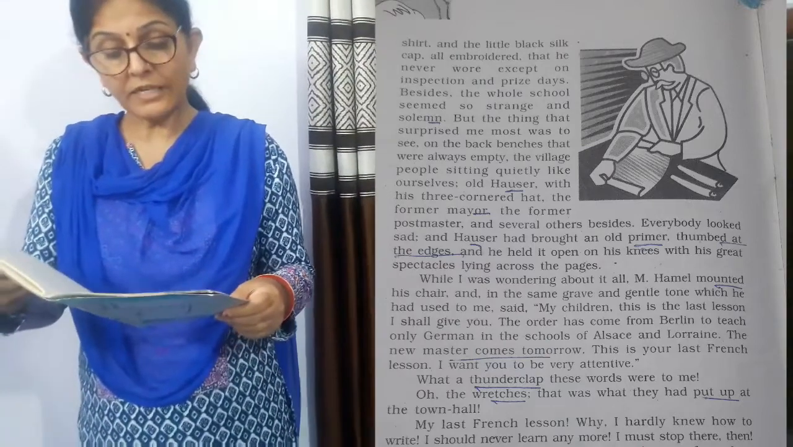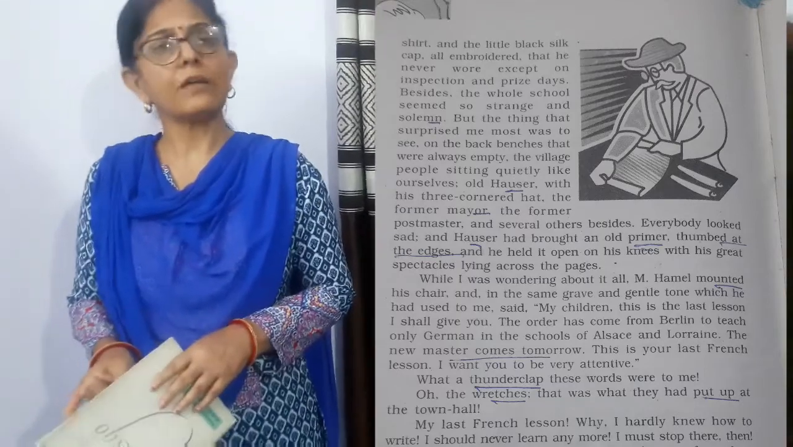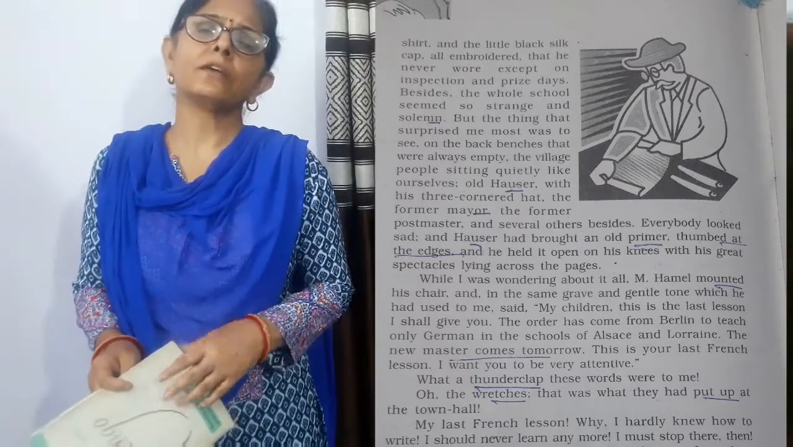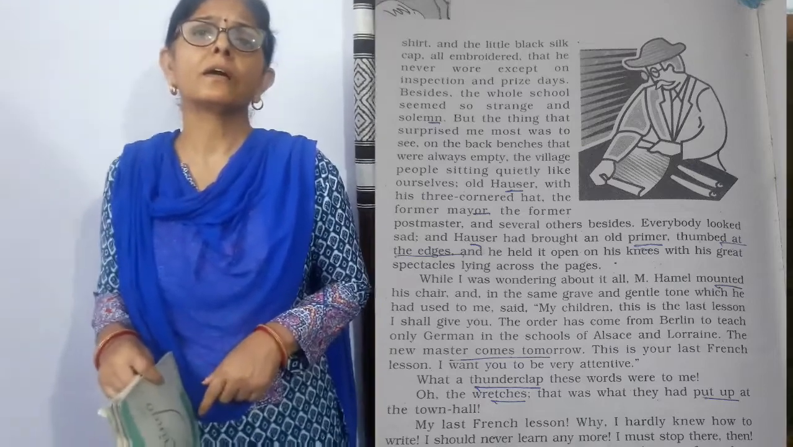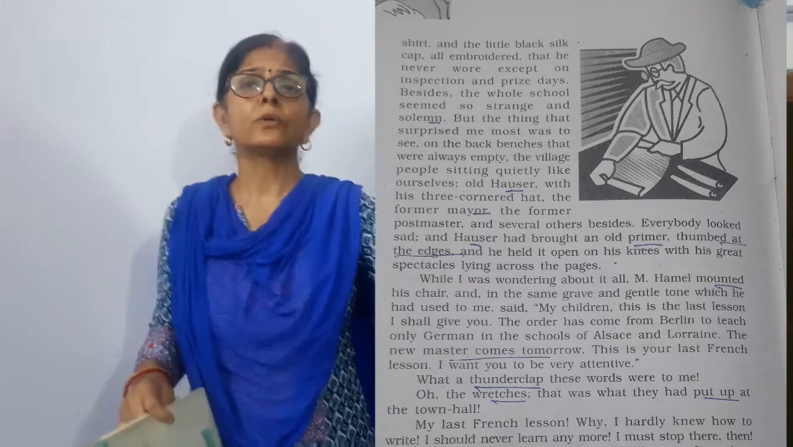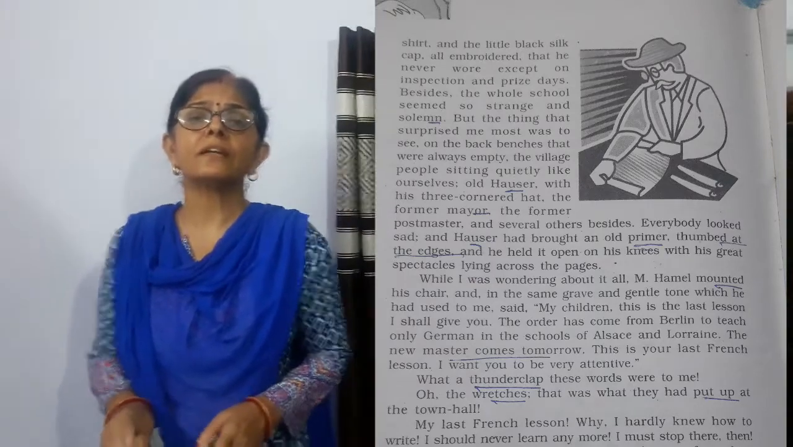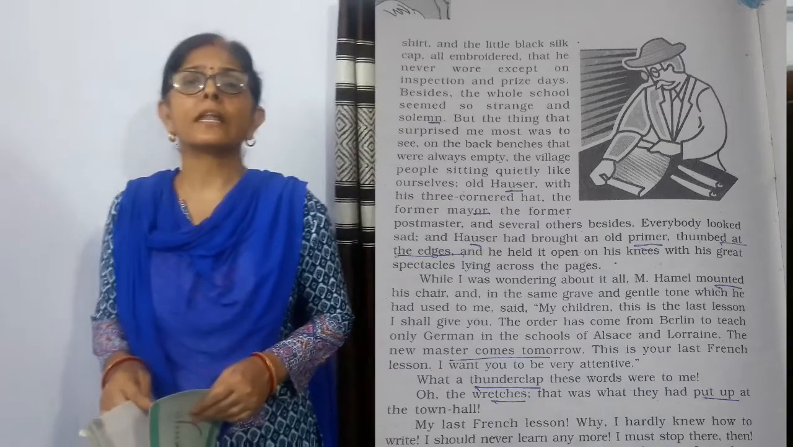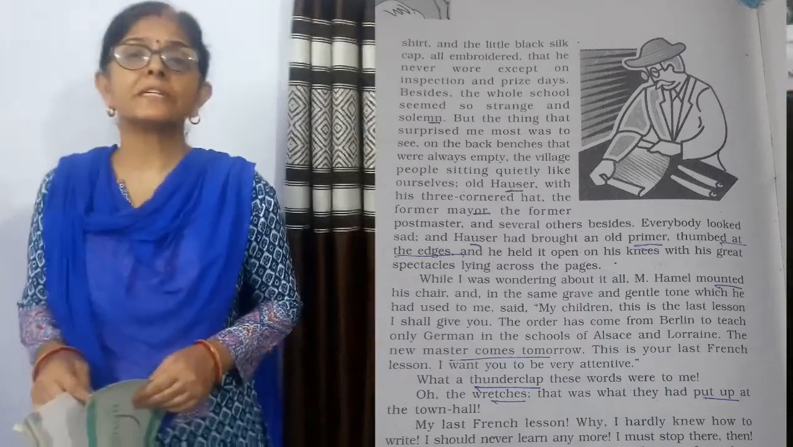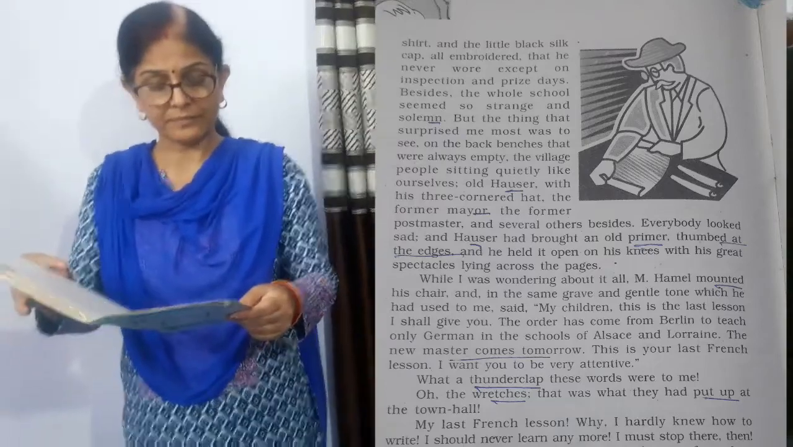While I was wondering about it all, M. Hamel mounted his chair. I was so surprised. I was thinking what is happening. In between, I saw that M. Hamel took his seat. He mounted. Mount means here, children, climb up. He climbed up the chair, means he took his chair. He sat on the chair.